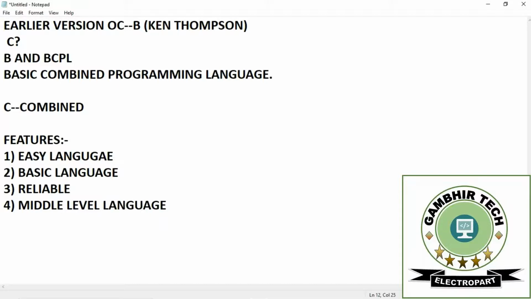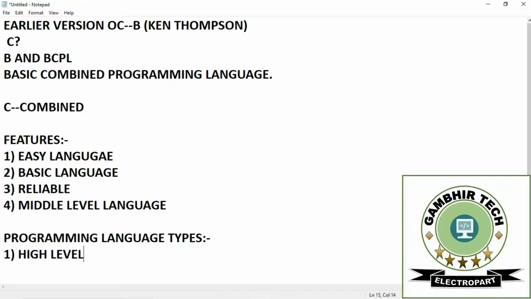Now we will discuss the different types of programming languages just in brief, because it's not too difficult to learn about the programming language types. We have basically two types. The first one is high level and the second one is low level language.